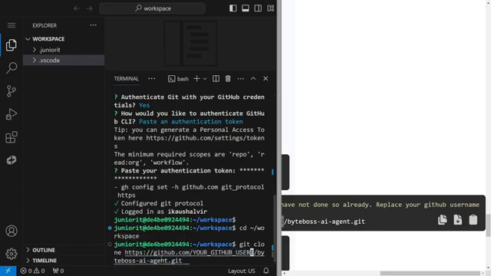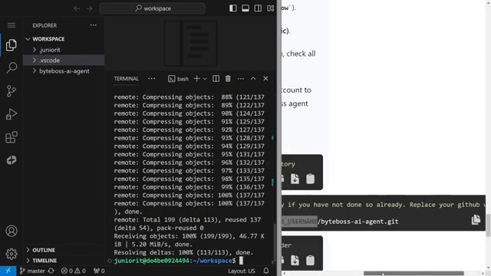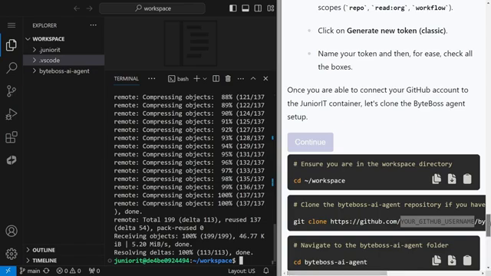Just delete your GitHub username here, and instead write your username. My username is this. Your username will be different. Just make sure after your username there will be one /, just like this, because this is an address or a URL, and just hit enter. And it will clone the ByteBoss AI agent project for you. Once you have done that, you can migrate to the AI agent project.